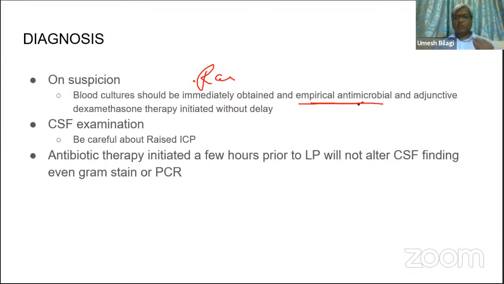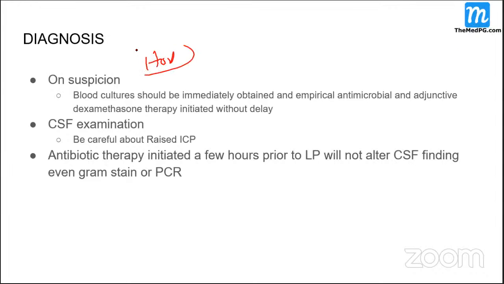I'll tell you the drugs to be given empirically in a patient with suspected meningitis. You have to start the antibiotic therapy empirically. And of course, also give dexamethasone. Why? Dexamethasone, because what is a major cause of damage? Host inflammation.